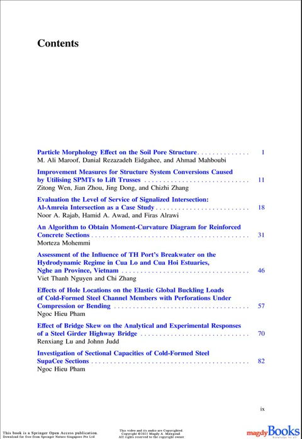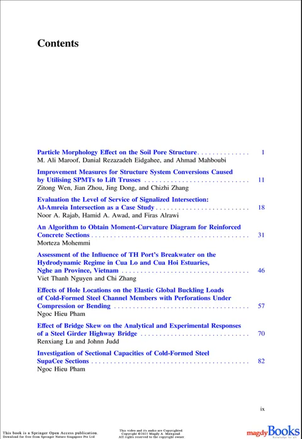Contents. 1. Particle morphology effect on the soil pore structure. M. Ali Marouf, Daniel Rezazadeh Idgahi, and Ahmad Mahboubi. 2. Improvement measures for structure system conversions caused by utilizing SPMTs to lift trusses. Zitong Wen, Jian Zhou, Jing Dong, and Shiji Zhang.